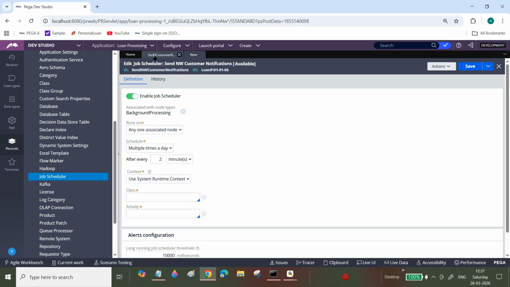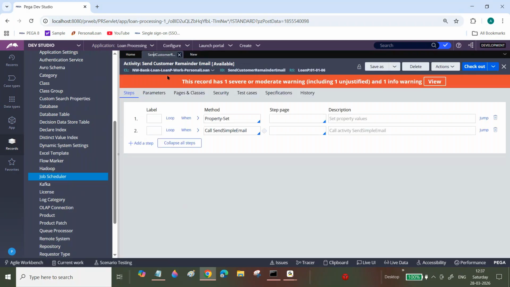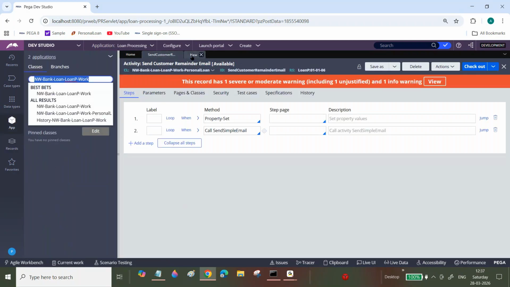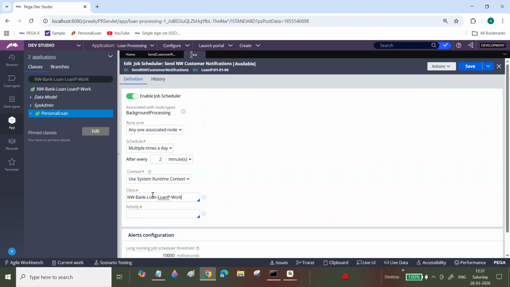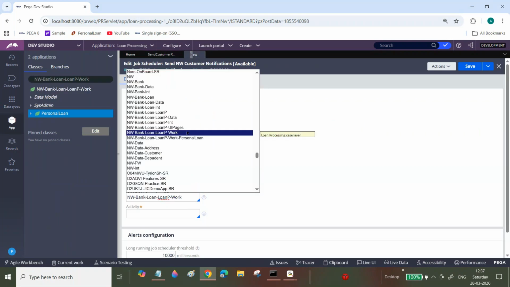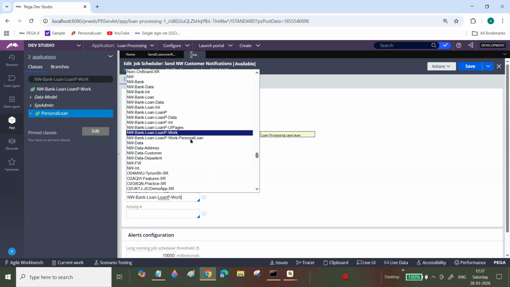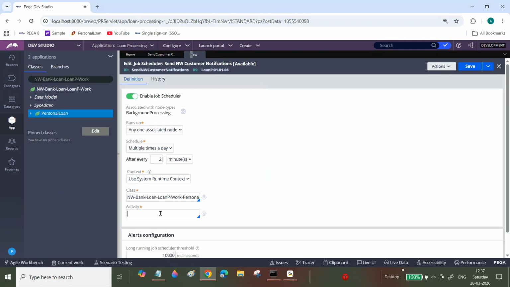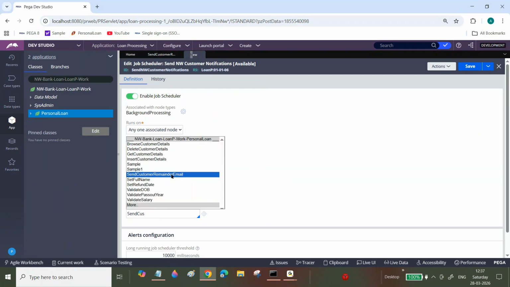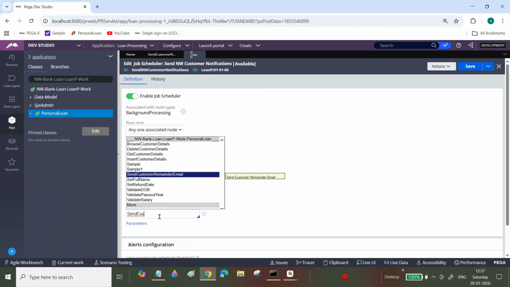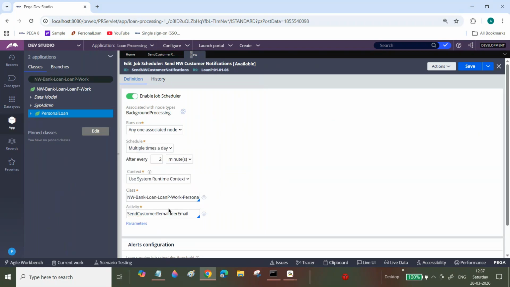We'll discuss what it will consider. Sir, wherever you created the activity, you can specify that class name. Now you can specify send customer. This is the activity you created. System runtime context, then class name, and then the activity name.